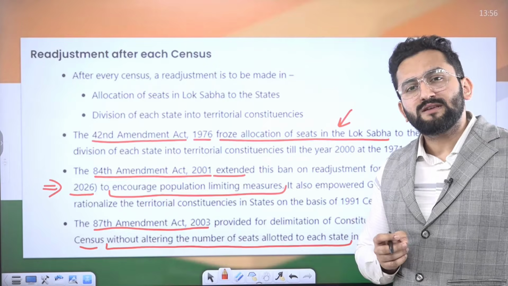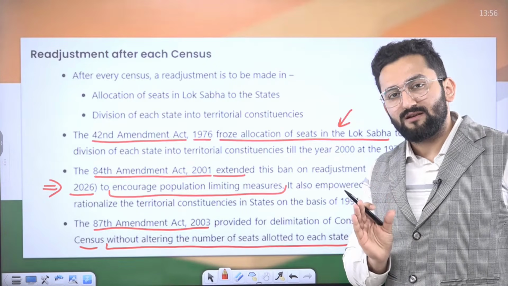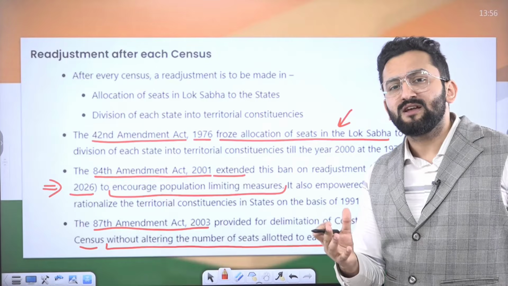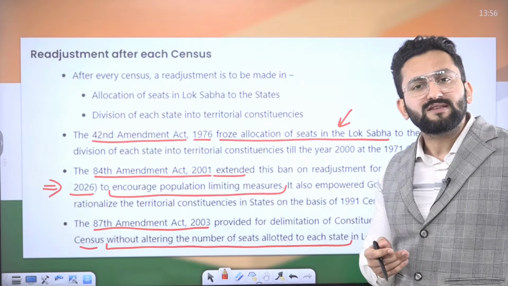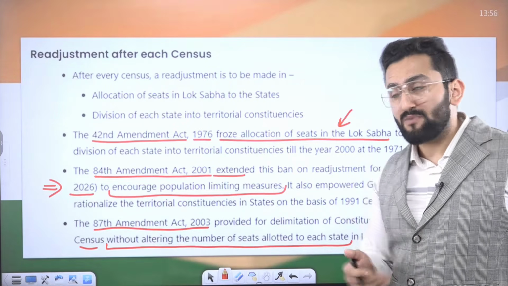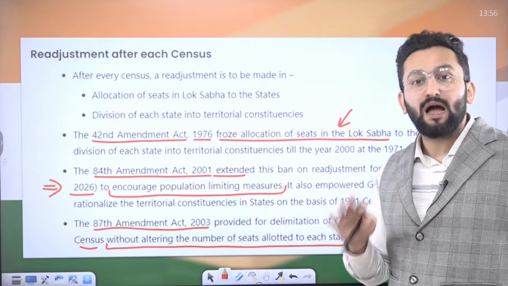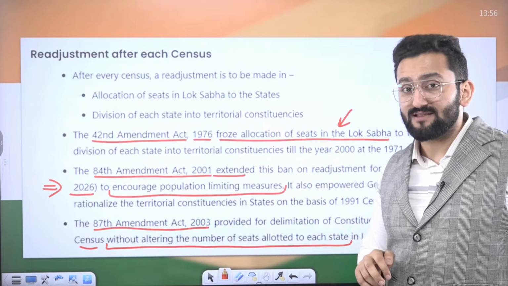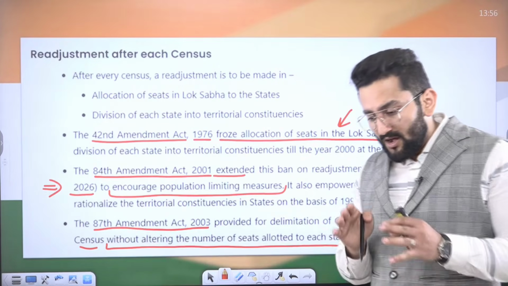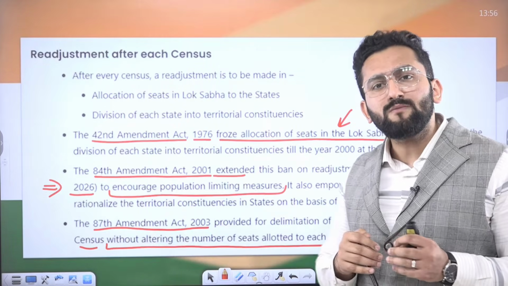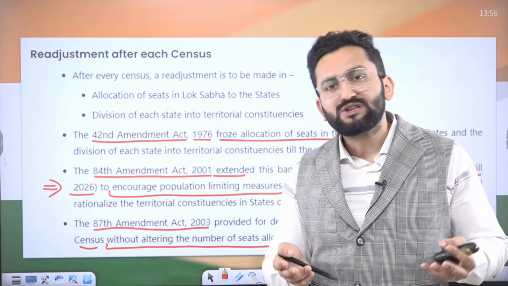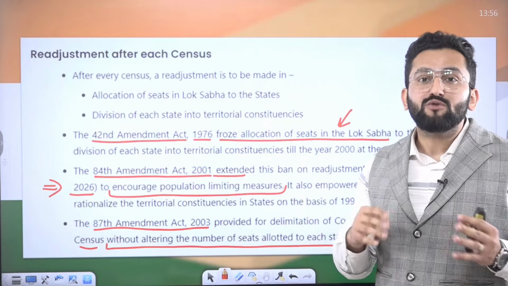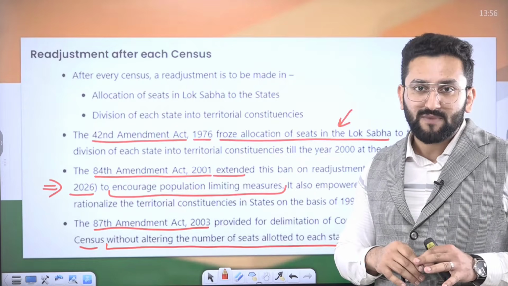So the idea was, since population is a criterion regarding allocation of constituencies, the population changes, so constituencies should also change, but this constituency change did not happen. We followed the 1971 census. The reason was, after 1971, the government initiated and called upon states that they should take steps so that the population growth rate can decrease, right?